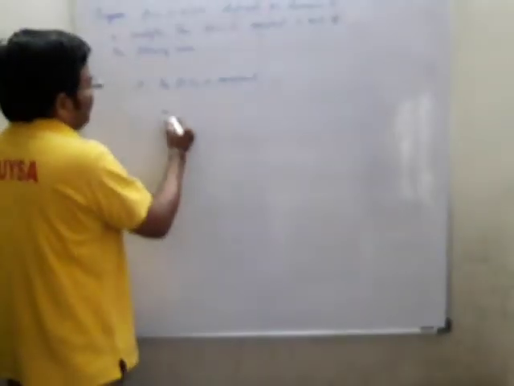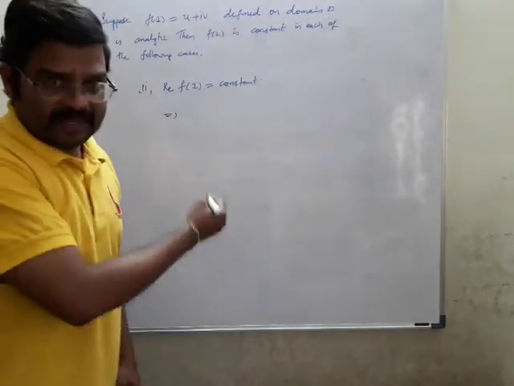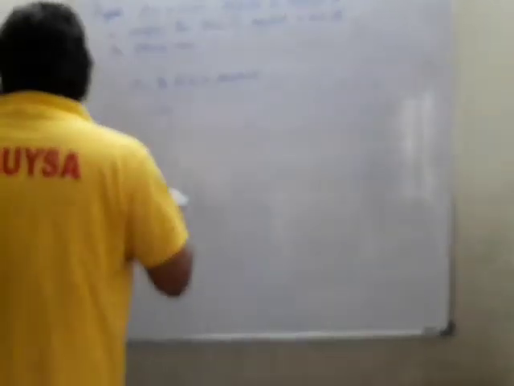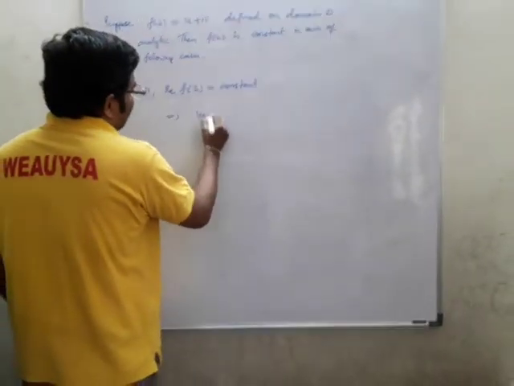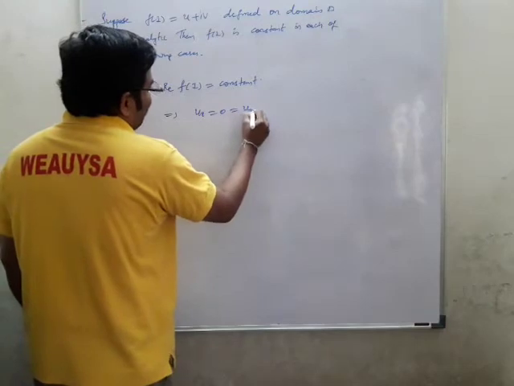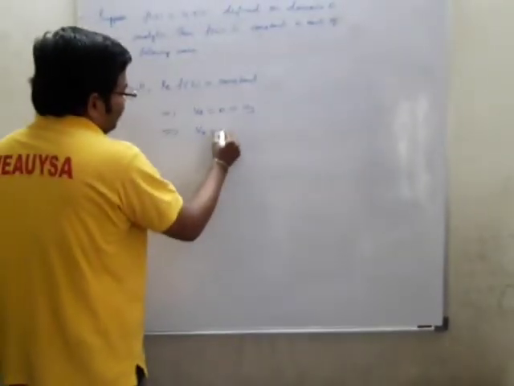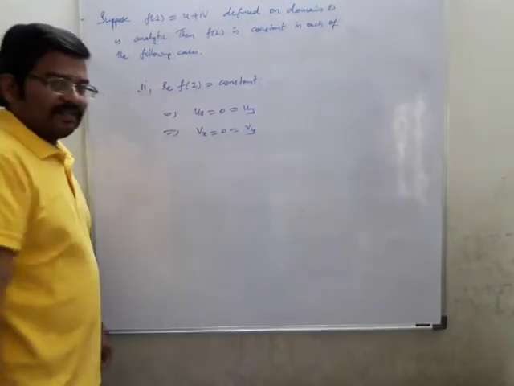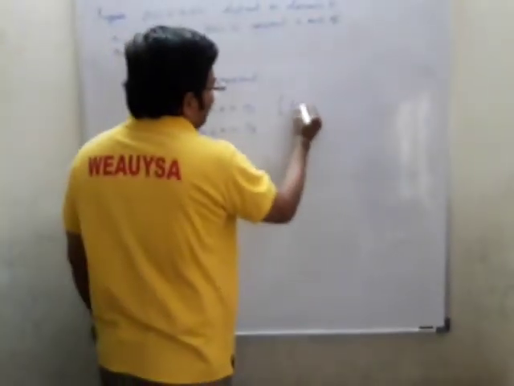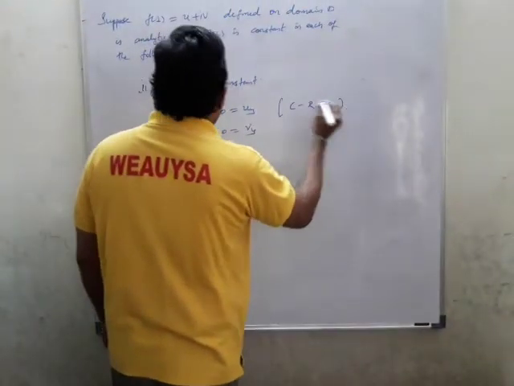With the help of the previous first one, we can write ux equal to 0, that is nothing but uy. This implies vx equal to 0, and vy is also equal to 0, by using the CR equations.